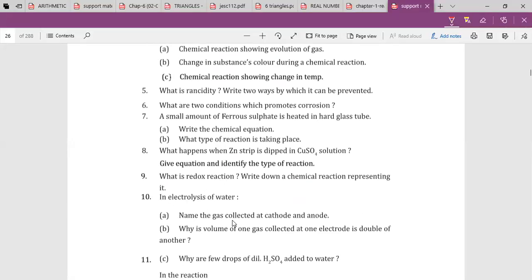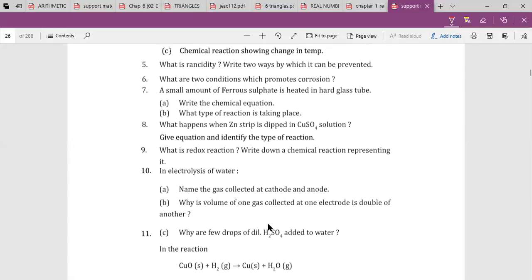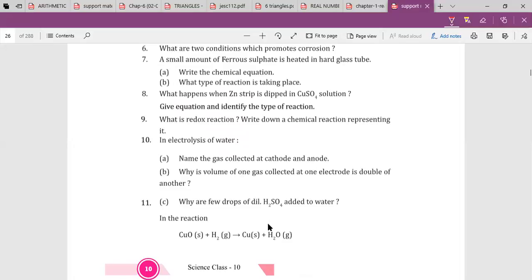In electrolysis of water, name the gas collected at cathode and anode. Kirtana. At cathode, it's hydrogen, and at anode, it's oxygen. And then why is the volume of one gas collected at one electrode double than the other? Ma'am, because water is in a fixed ratio, so 2 parts of hydrogen and 1 part of oxygen make water.